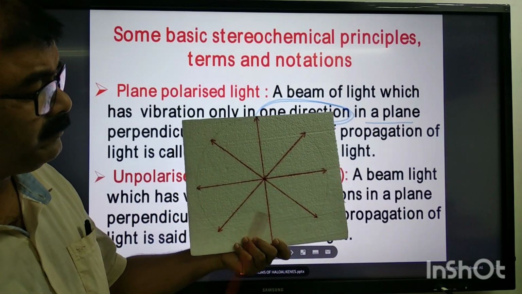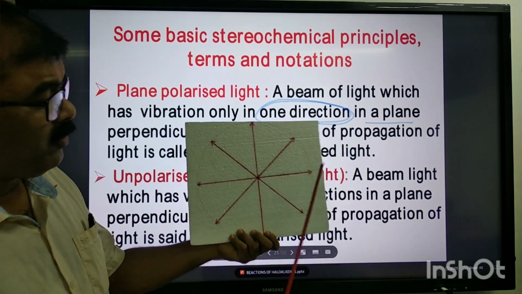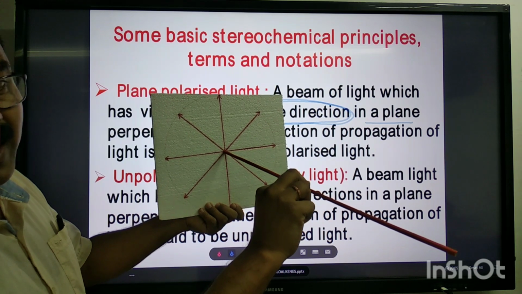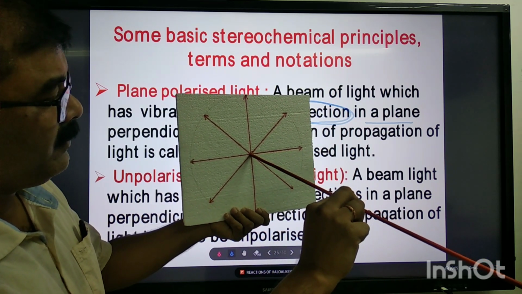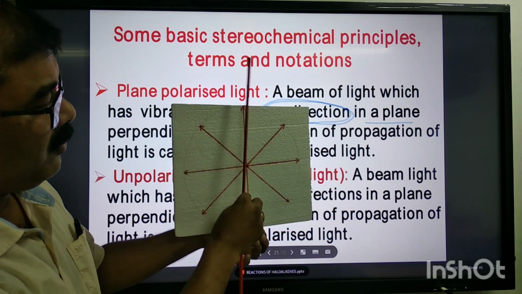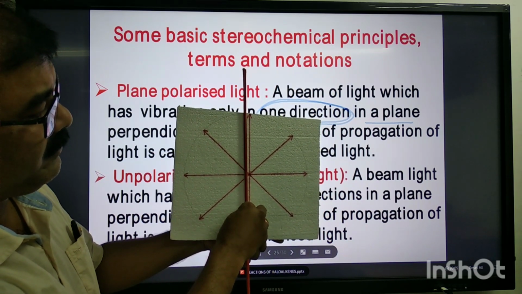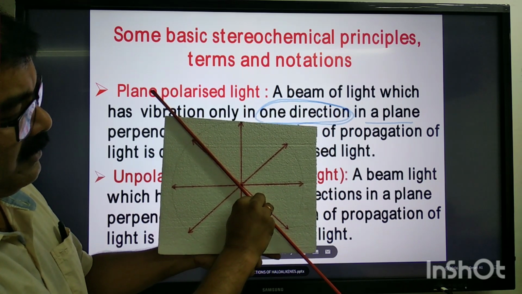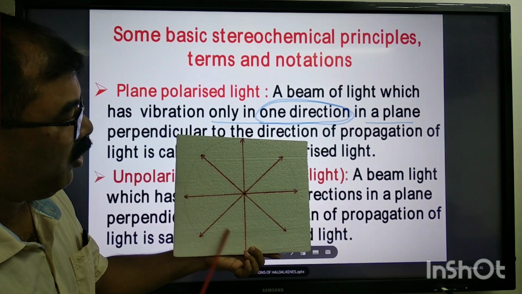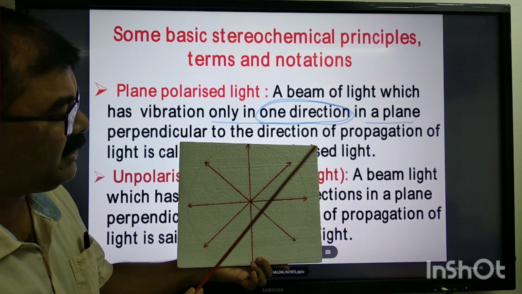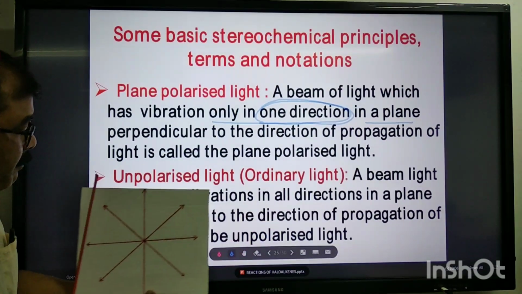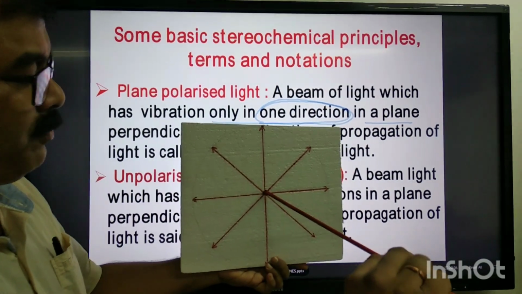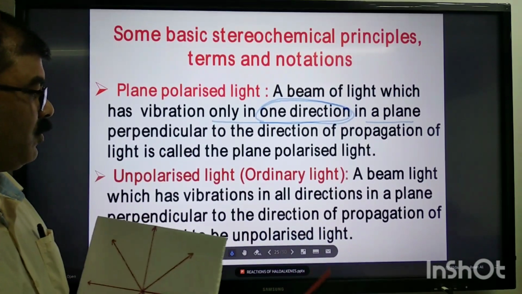This is a plane. Here, if you consider, this is the streak, this is the direction of propagation of light. Then all this vibration can be directed like this, like this, like this, in all directions, vibration in all directions in a plane. This is a plane perpendicular to the direction of propagation of light.